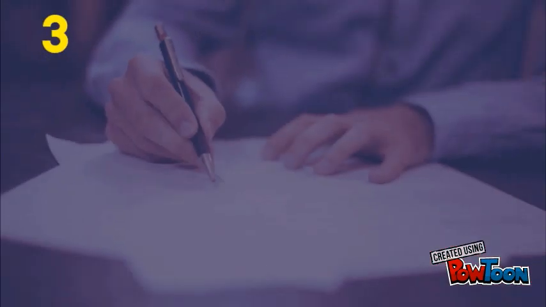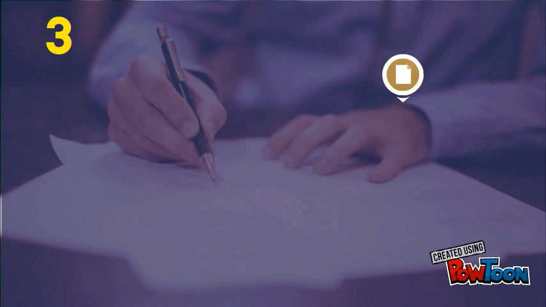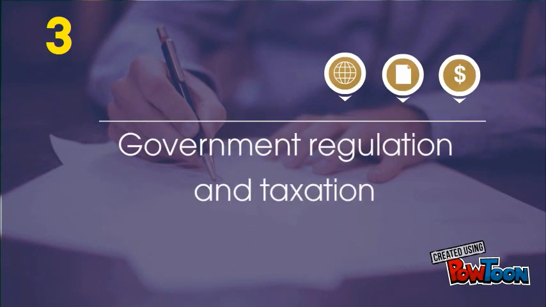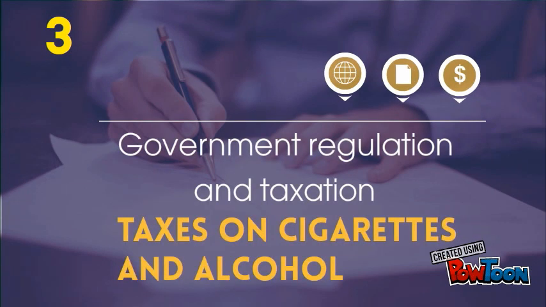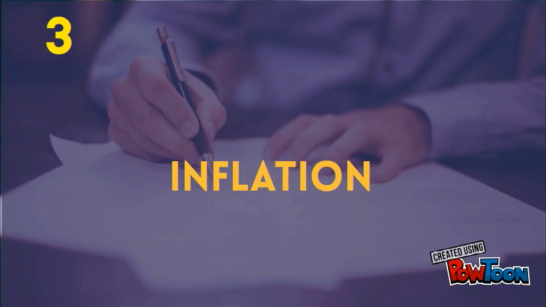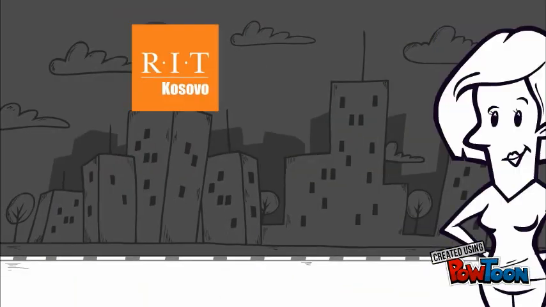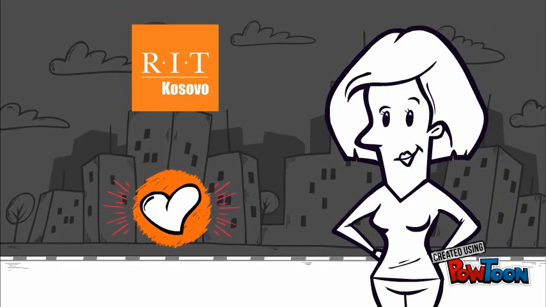A third driver, or the last driver, of cost-push inflation is government regulation and taxation. Taxes on cigarettes and alcohol were meant to lower demand for these unhealthy products. That may have happened, but more important is that it raised the price, thus creating inflation. This is all from the demand-pull and cost-push inflation lecture.